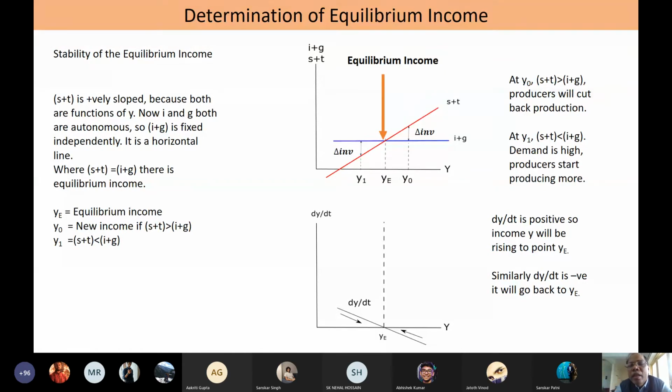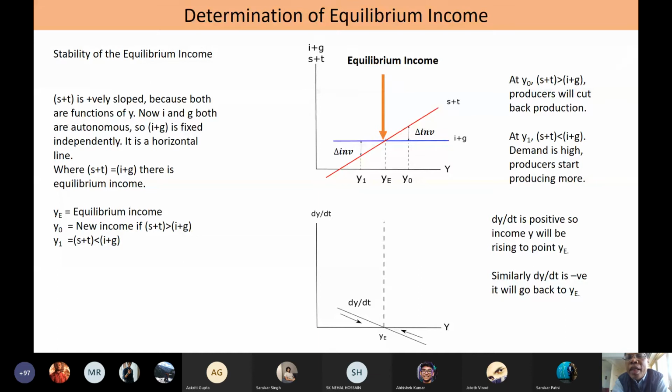Then S plus T. S and T, as I have already shown you, both are the increasing functions of income. I have combined them. We may not combine, but in this case, I have combined S plus T, saving and tax function, because both are the functions of income. So the economy attains equilibrium income when S plus T becomes equal to I plus G. And that would be possible at YE level of income.